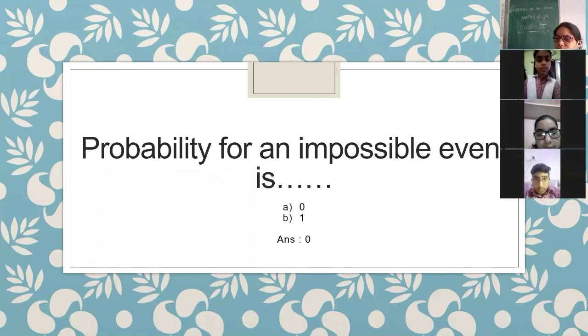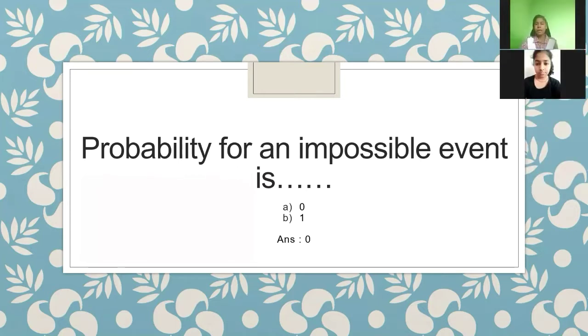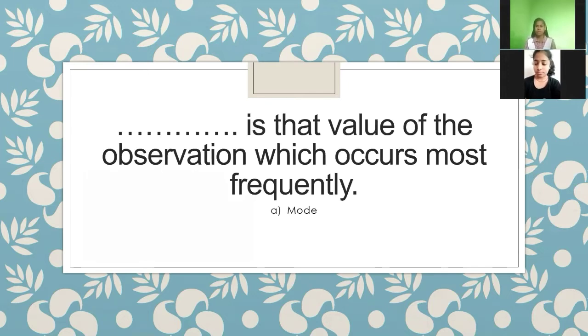Yes, Ashi. Ashi, are you there? You are not visible. Ashi, next question is for you. Dash is that value of the observation which occurs most frequently.